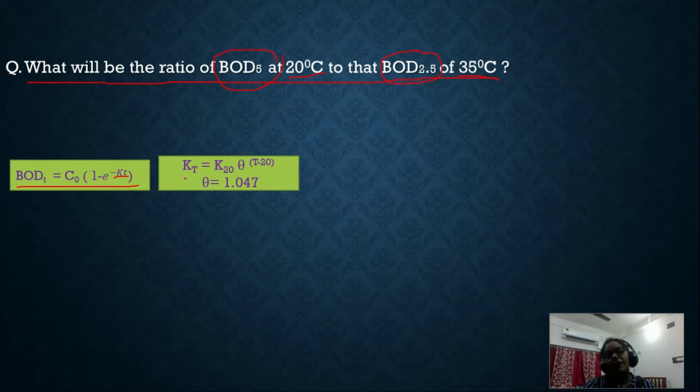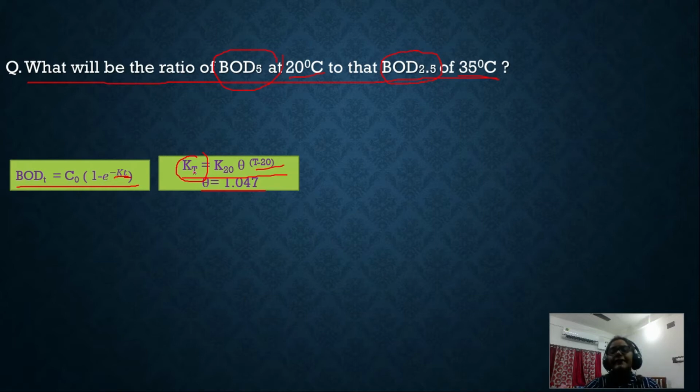Next, one more equation that you have to use here to solve this numerical, that is Kt equals K20 into theta to the power (T minus 20). Now what is Kt? Kt is the rate constant at temperature T. Look here, when T is capital, that means the temperature, while t in small letter means the time.